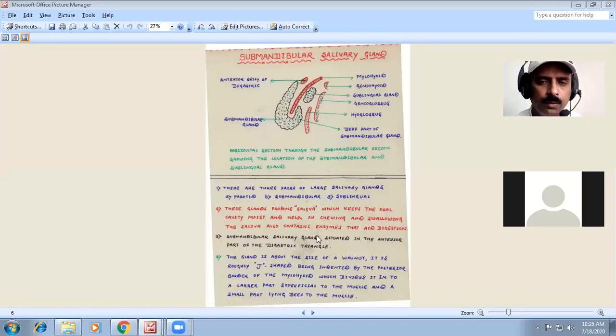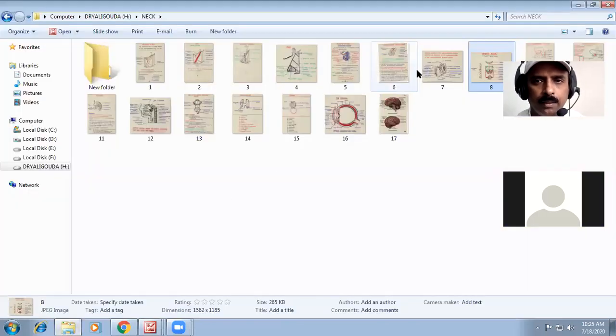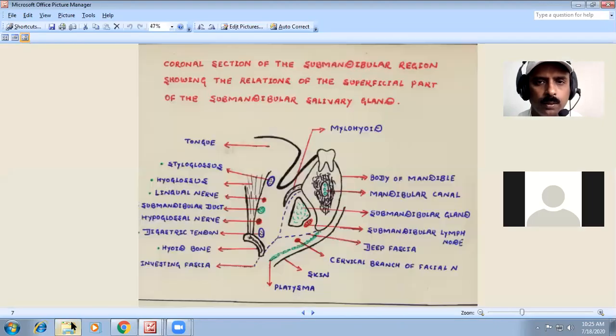Saliva is helpful for speech, deglutition, swallowing, and keeping the oral cavity moist. All of these are included in the functions of saliva. This is very important to know about the submandibular salivary gland. And I have also told about the parotid gland, which is also very important. In that you have to know almost all the situations of the parotid gland.